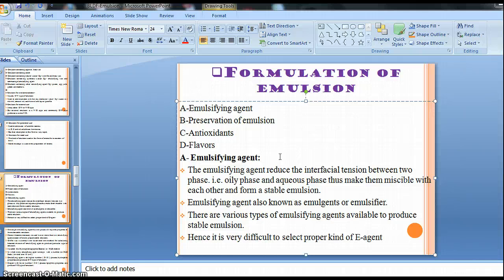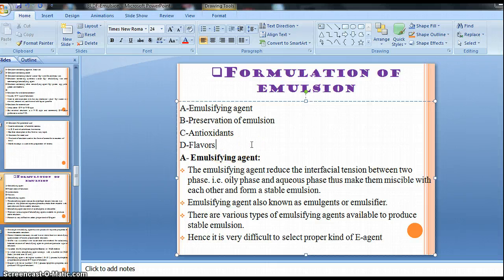Actually the oxidation and hydrolysis occur due to the presence of naturally occurring emulsifying agent, or either our emulsion container contains a carbohydrate, right? Carbohydrate-containing emulsifying agent is also responsible for the hydrolysis and oxidation, and due to hydrolysis and oxidation our preparation becomes degraded or decolorized or decomposed, right?